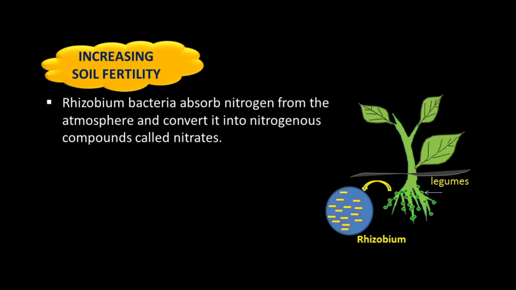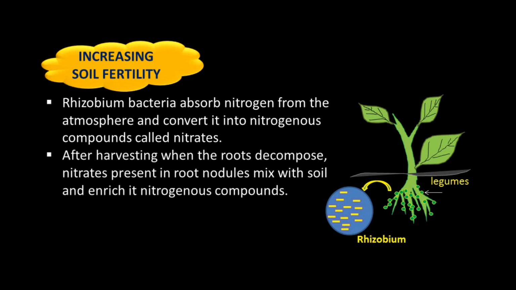Rhizobium bacteria absorb nitrogen from the atmosphere and convert it into nitrogenous compounds called nitrates. After harvesting, when the roots decompose, nitrates present in the root nodules mix with soil and enrich it with nitrogenous compounds. Automatically the nitrogen level increases, and this increased nitrogen level is useful for the next crop.